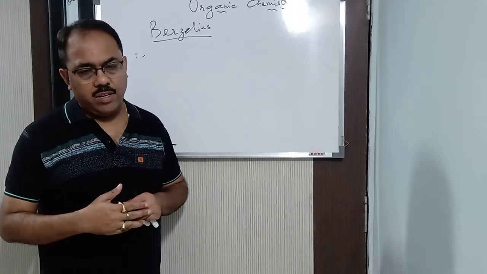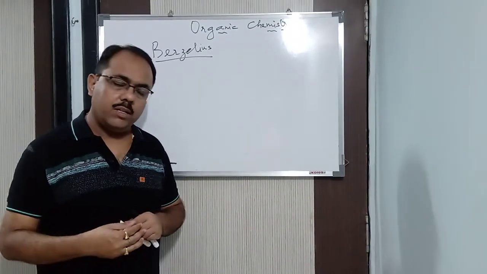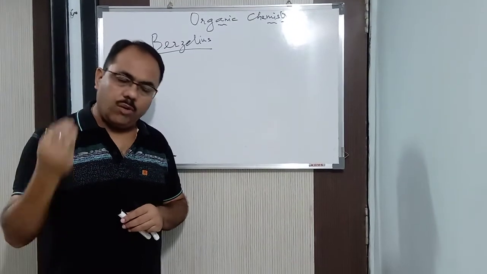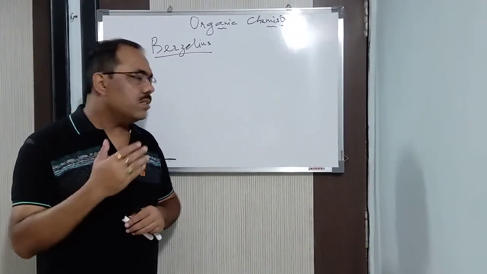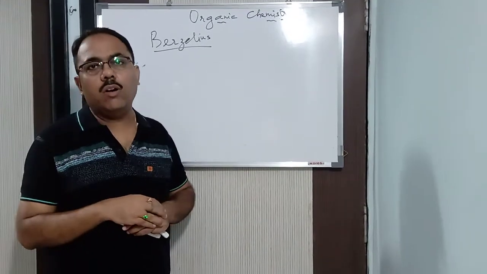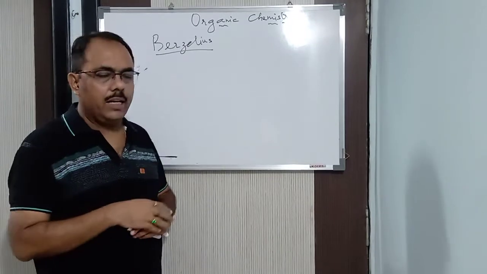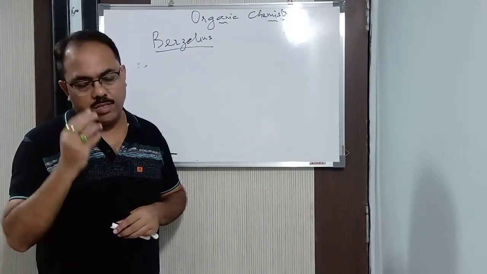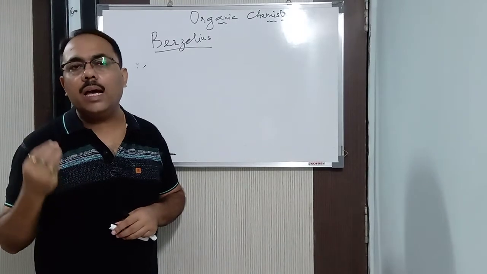Next, urea was prepared from the urine of the horse and other animals. Got it? So in this way we came to know about organic chemistry, and hence we got the term organic chemistry, because these compounds are derived directly or indirectly from the organs of the plants and animals.